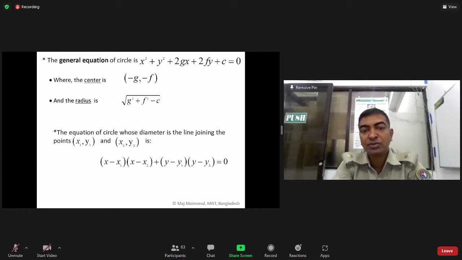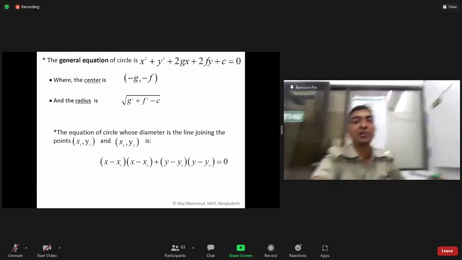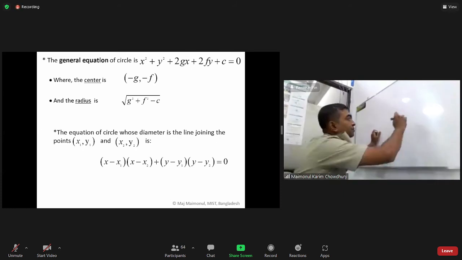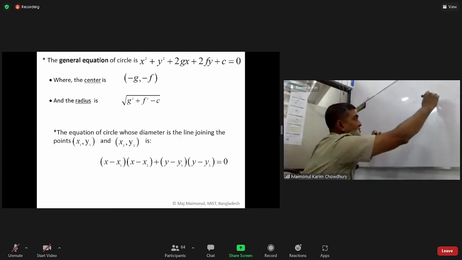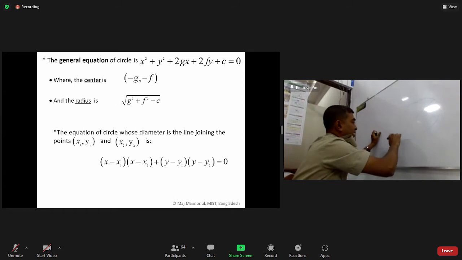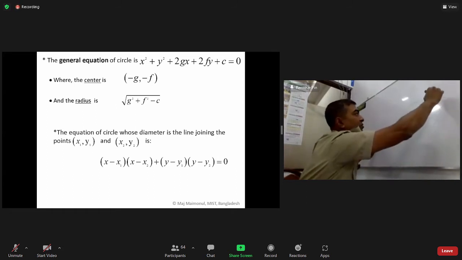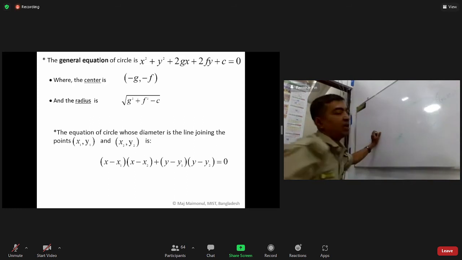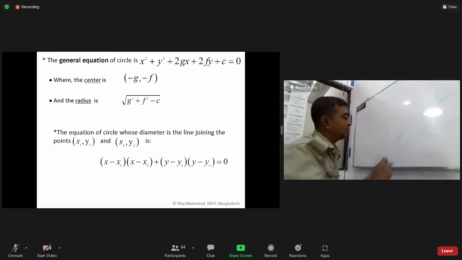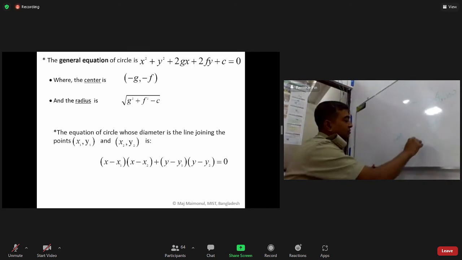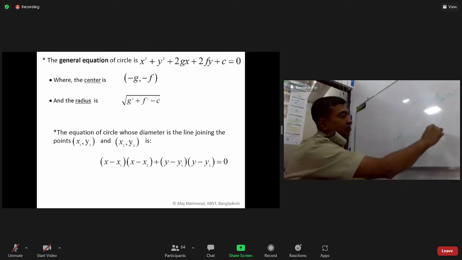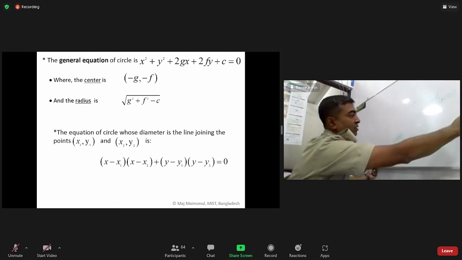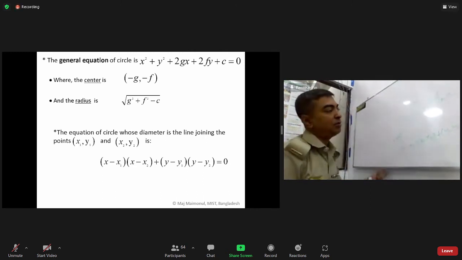The equation of the circle whose diameter is the line joining the points (x1, y1) and (x2, y2). So again you see, suppose P is (x1, y1) and Q is (x2, y2). These two are joined by the line. So this equation would be what? (x minus x1) into (x minus x2) plus (y minus y1) into (y minus y2), then it is equal to 0.